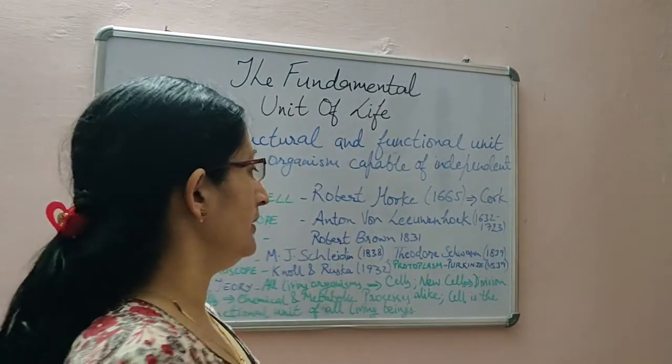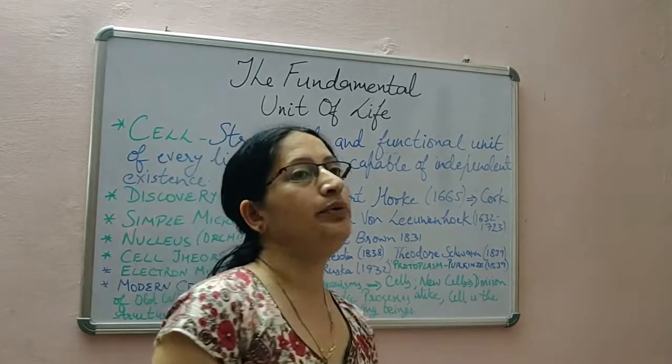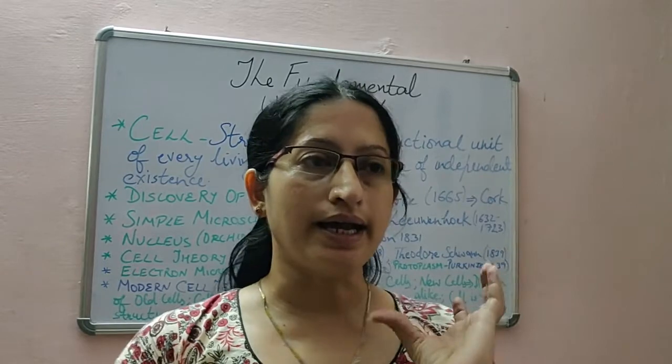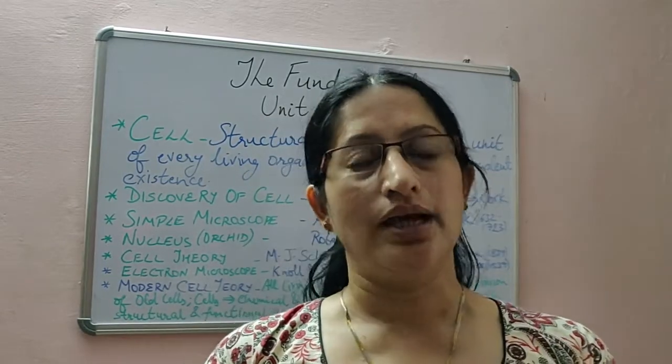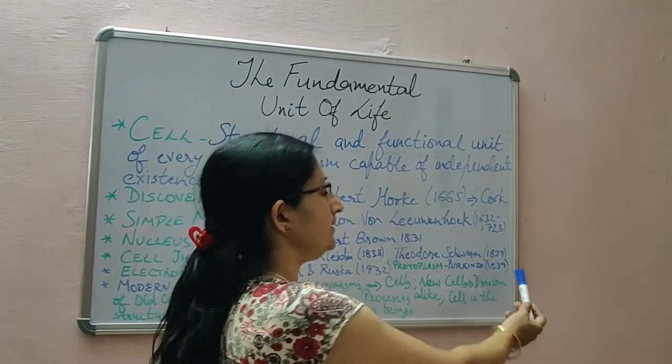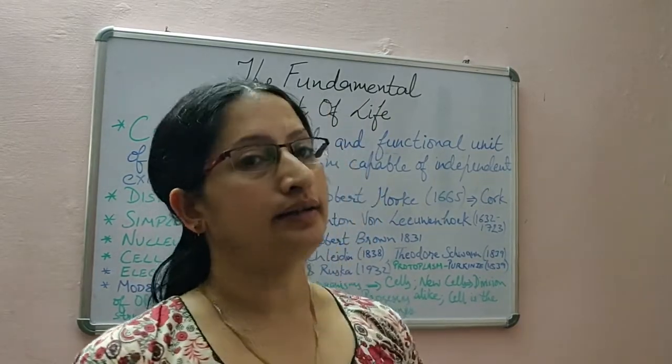One more discovery you should know, that is protoplasm. Protoplasm, which forms the jelly-like structure inside the cell other than the nucleus. That is protoplasm, and that was discovered by Purkinje in the year 1839.